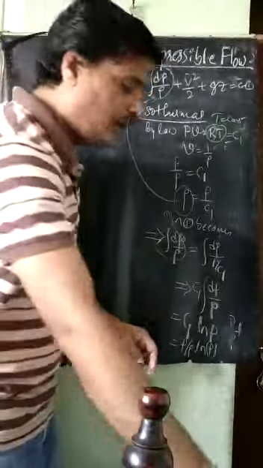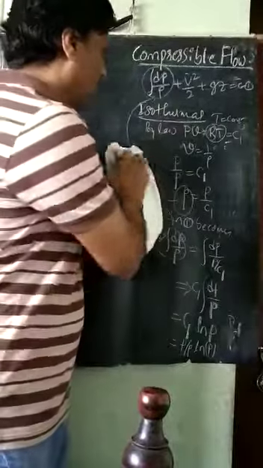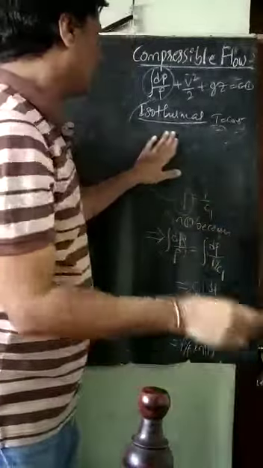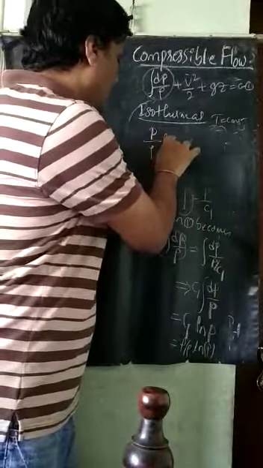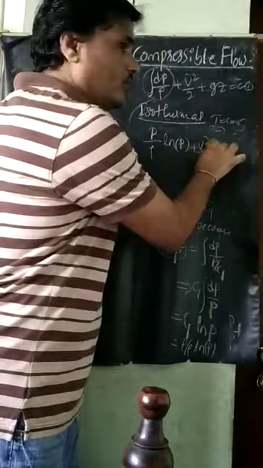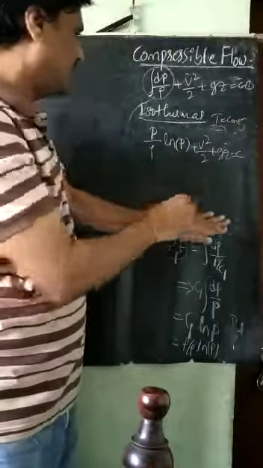Now I will substitute this integral of dP by rho in equation number 1. For the isothermal process, the integral of dP by rho is P by rho ln of P. Then again it is the same: V square divided by 2 plus gZ is equal to C. Let me divide by g.